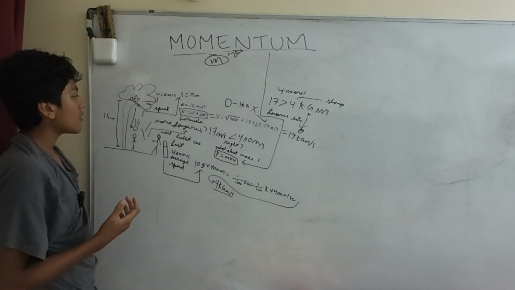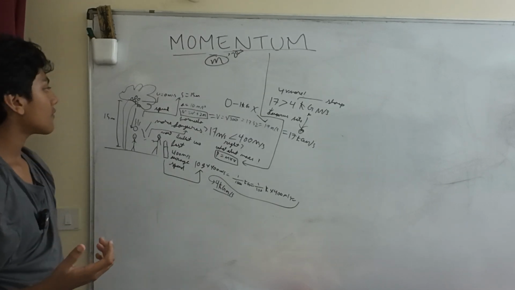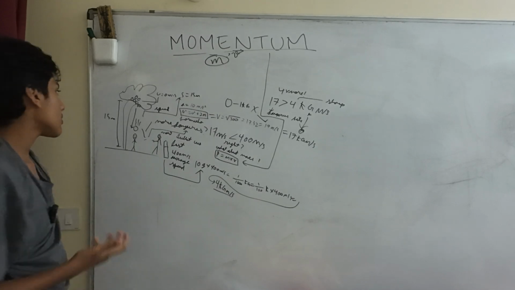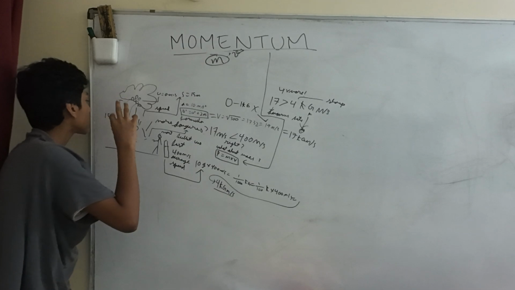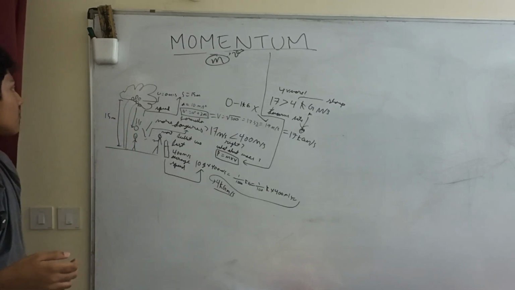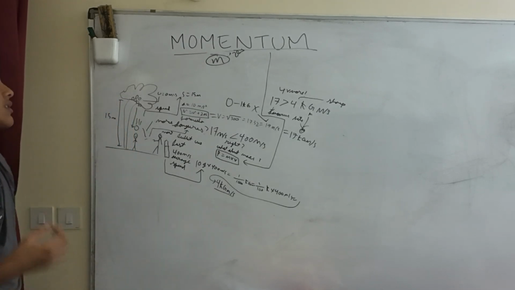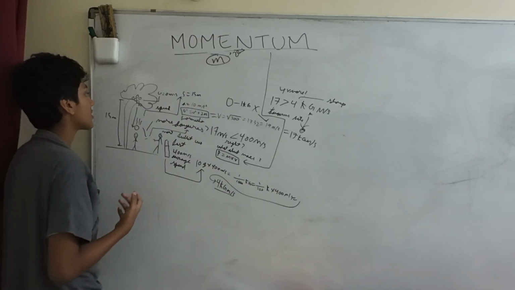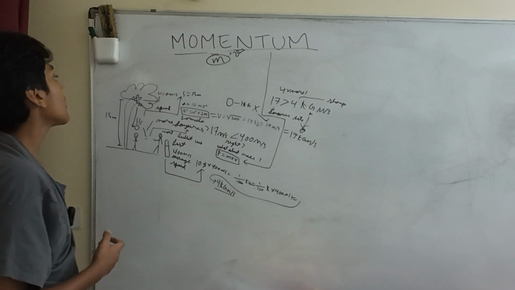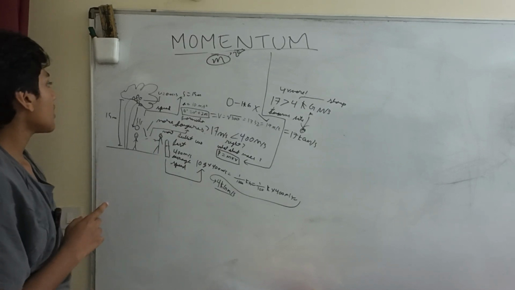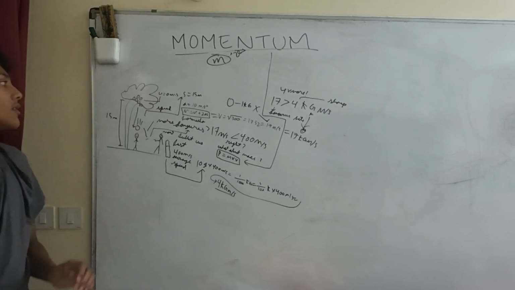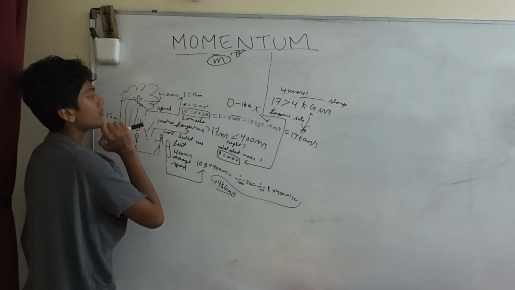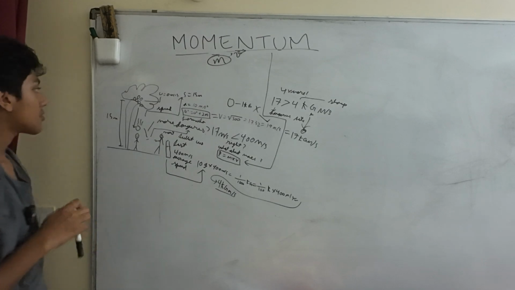Now, what about the coconut, for example? Well, we have to first see how tall the tree is, which is around 15 meters. And the initial velocity, of course, is 0 meters per second, and it's falling from a distance of 15 meters, with the acceleration of gravity, which we can put as 10 meters per second squared.